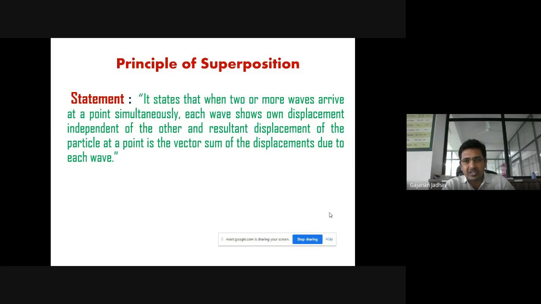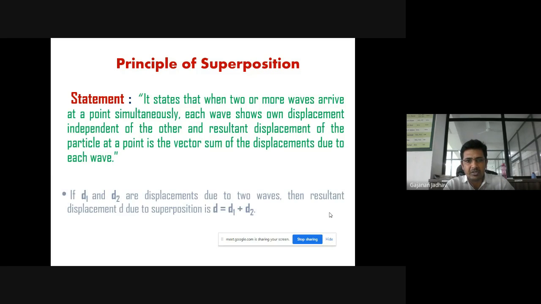They superpose each other, and due to superposition, the resultant displacement at that particular point is the vector sum of the displacement due to each wave. So this is nothing but the principle of superposition.